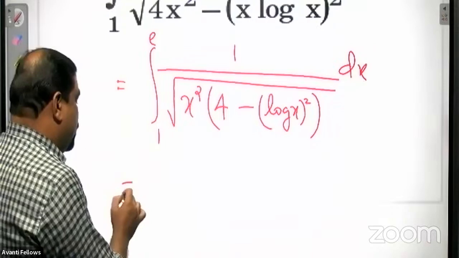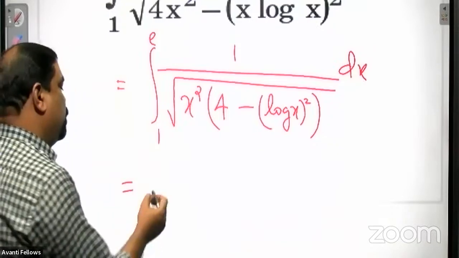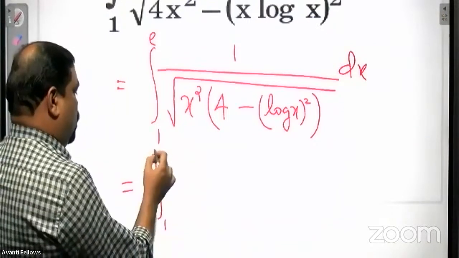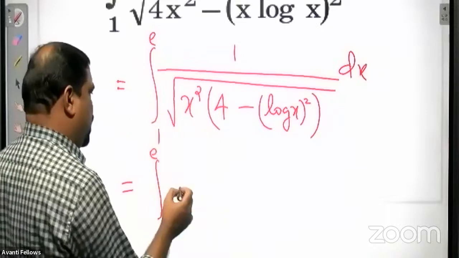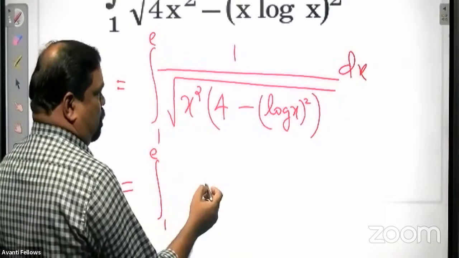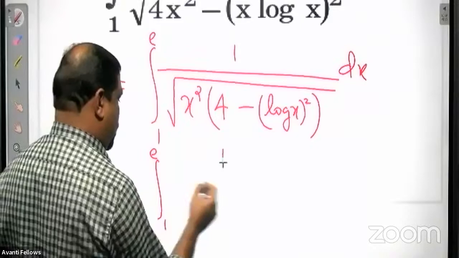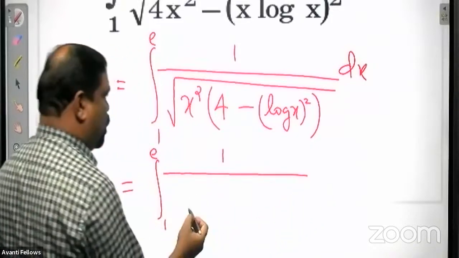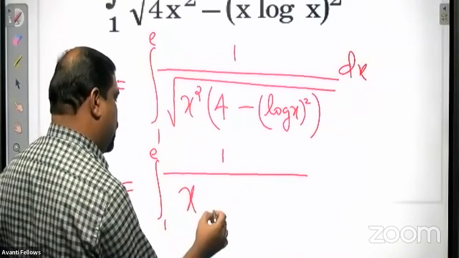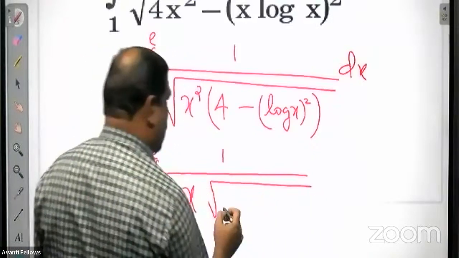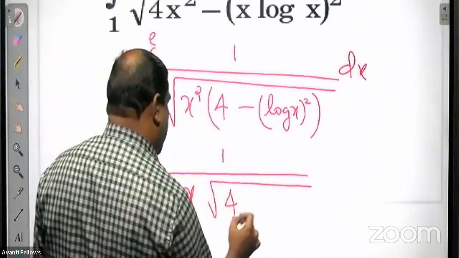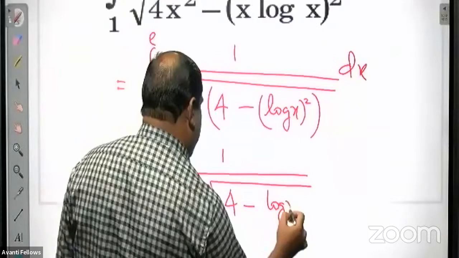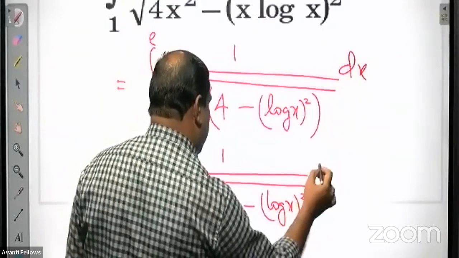And this is equal to, now what to do? Root of x square, again you can take outside. So you'll get 1 upon root of x square, means x, into root 4 minus log x whole square.